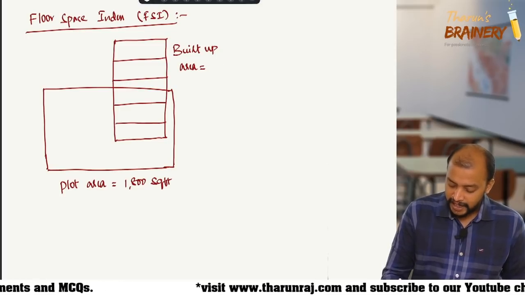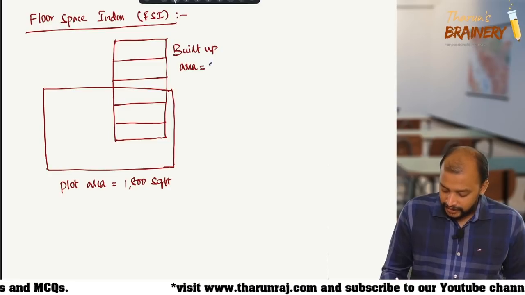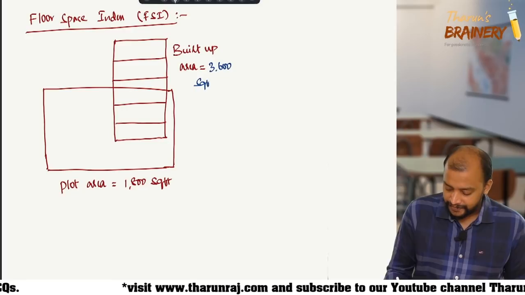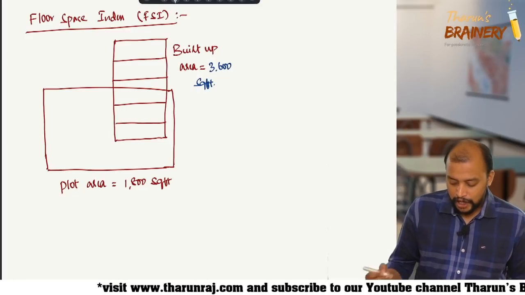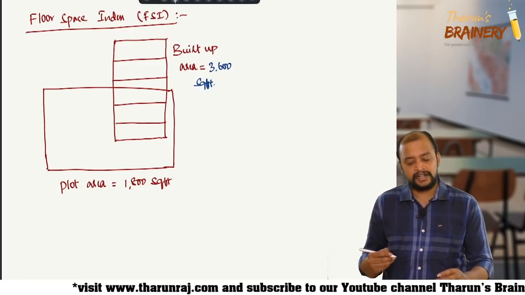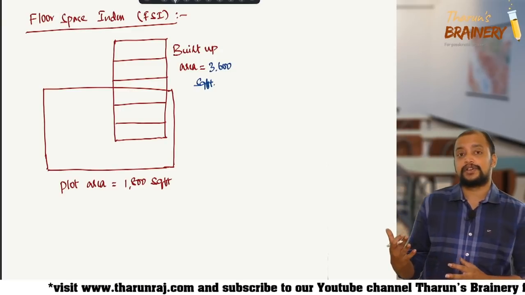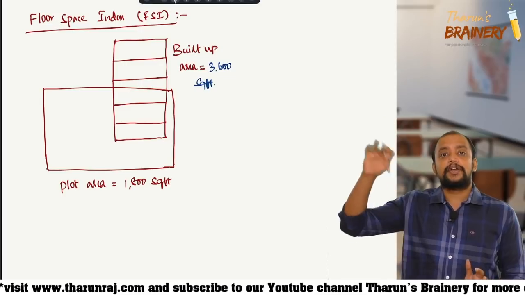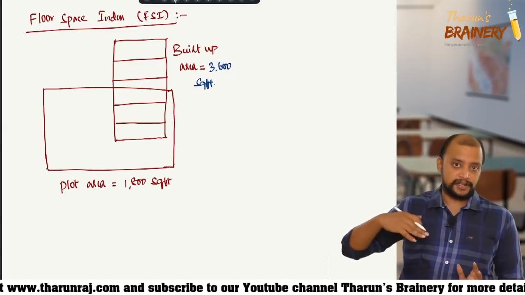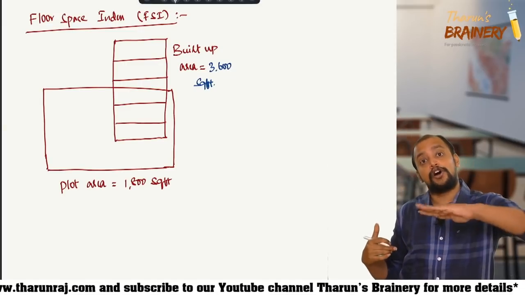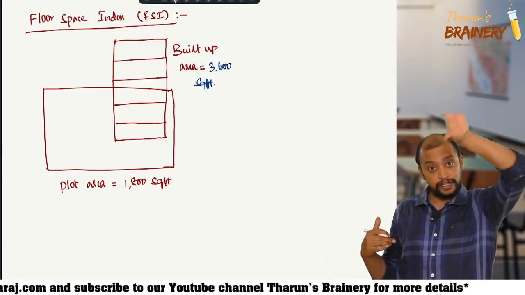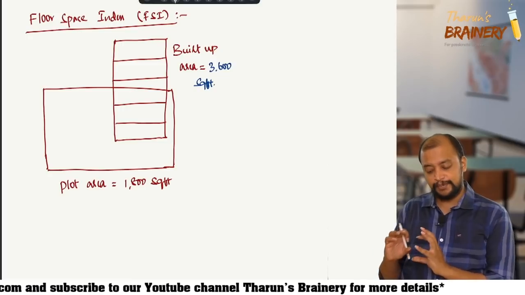The built up area is 3600 square feet. Sir, when the plot area is only 1800, how will the built up area be 3600 square feet? You have to take all the floors put together. That is the meaning of built up area. All the floors, so ground floor, first floor, second floor, like that. All the floors put together, you need to take as the built up area.